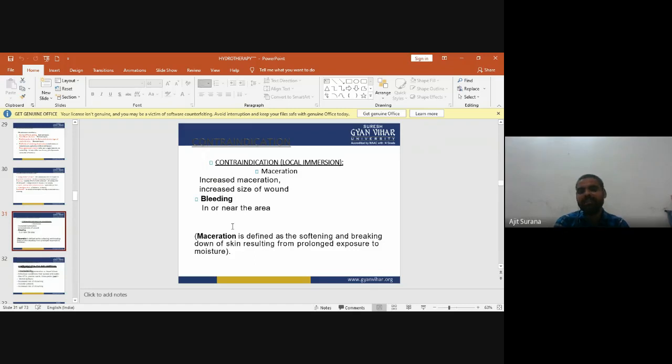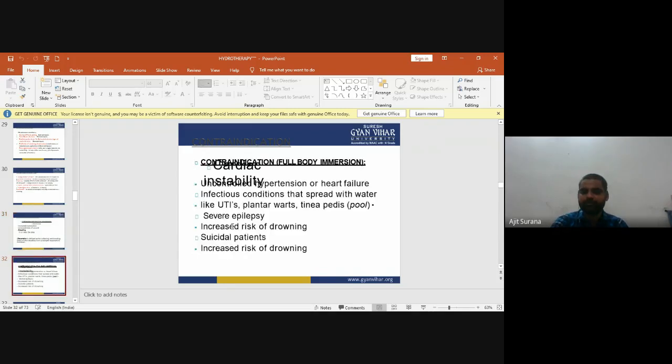The second one is bleeding in or near the area. Hydrotherapy is contraindicated when there is bleeding in or near the area. Maceration is defined as the softening and breaking down of skin resulting from prolonged exposure to moisture.